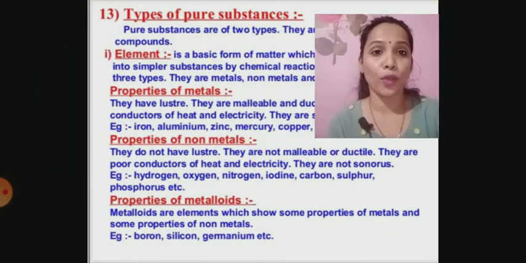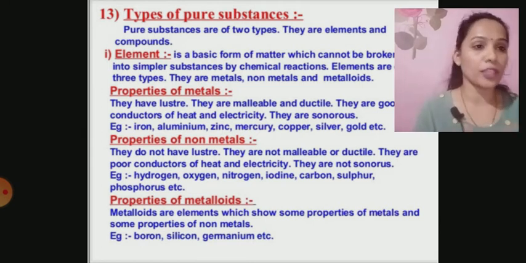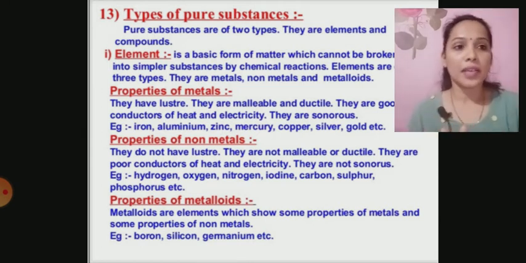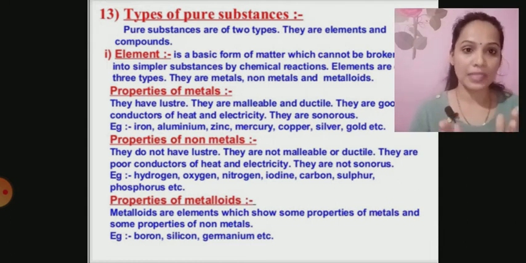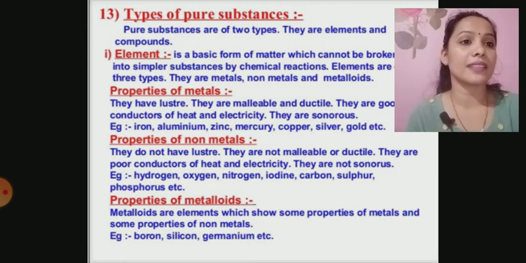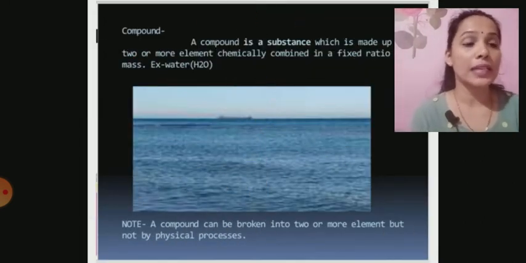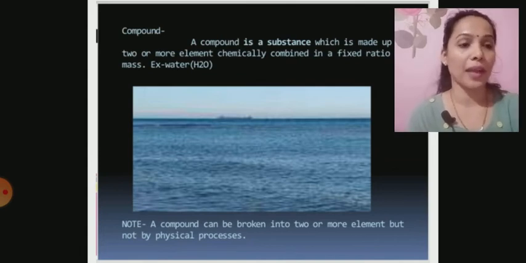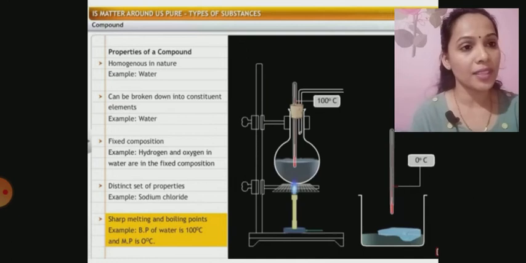Now, types of pure substances we have already covered: pure substances can be classified into elements and compounds, and under elements we have metals, non-metals and metalloids. The next type is compound. Compound, also I have told you, is two or more pure substances combining in a fixed ratio to form a compound, isn't it?